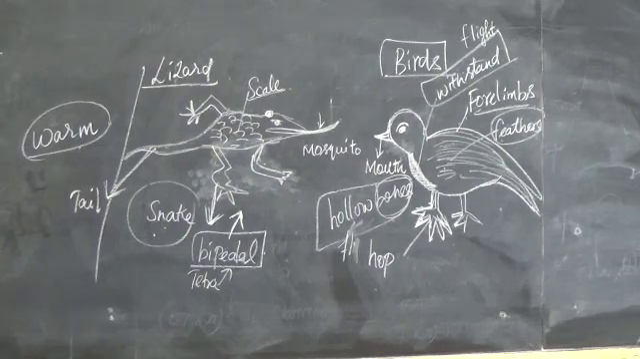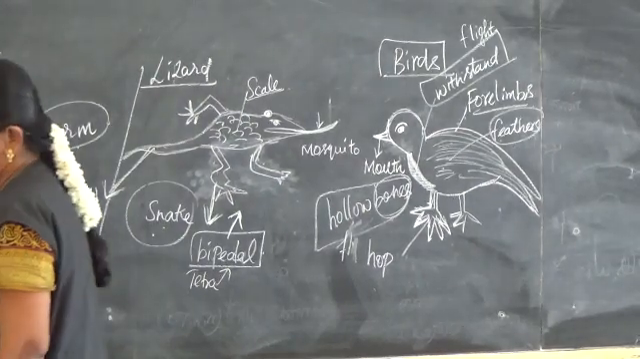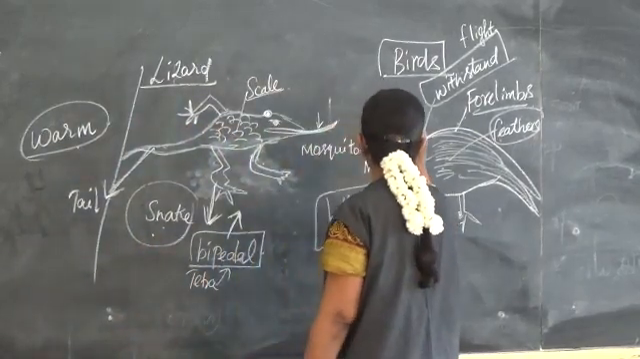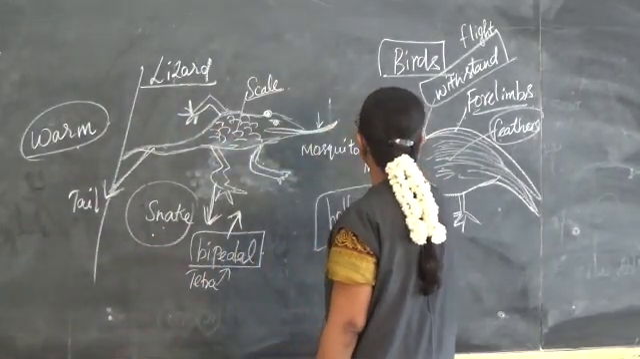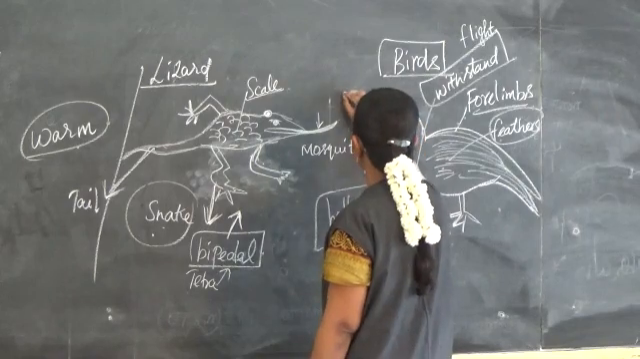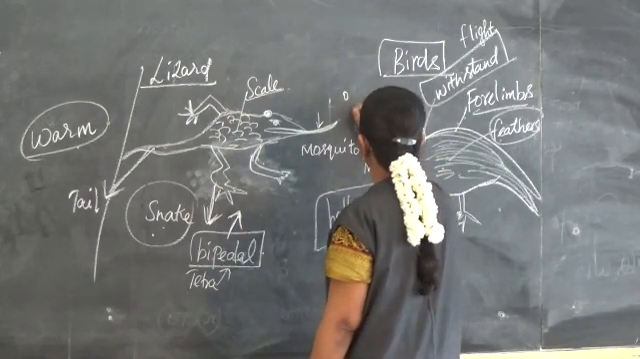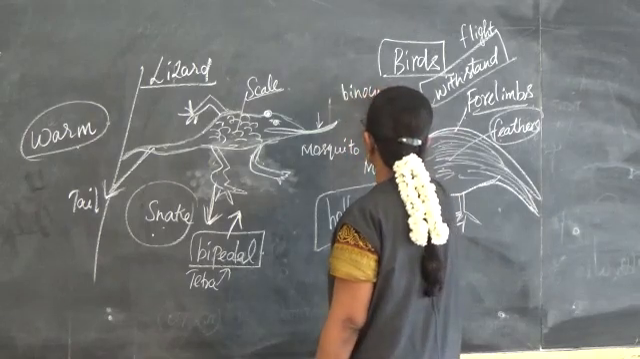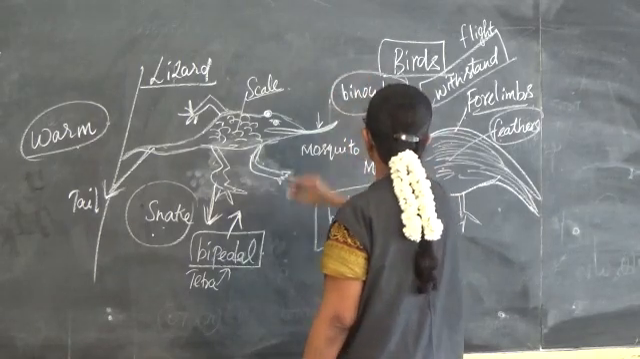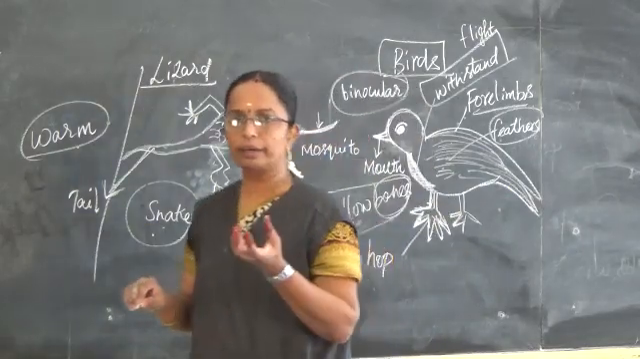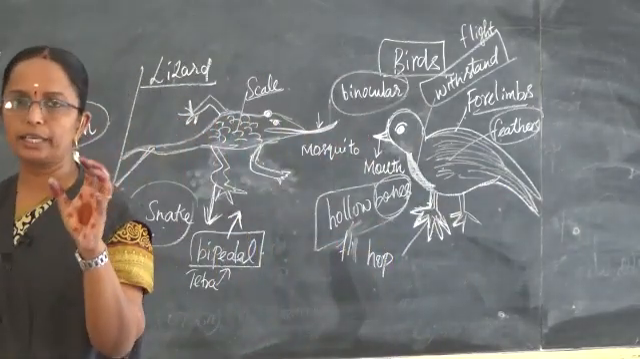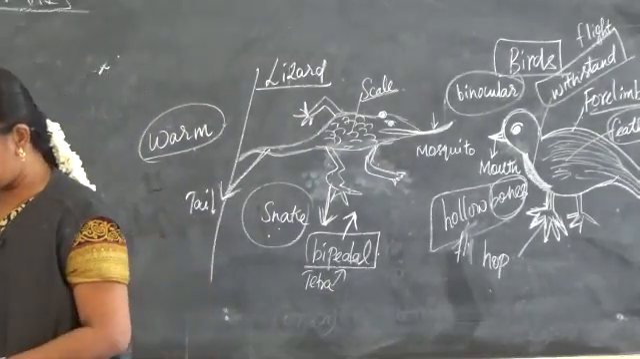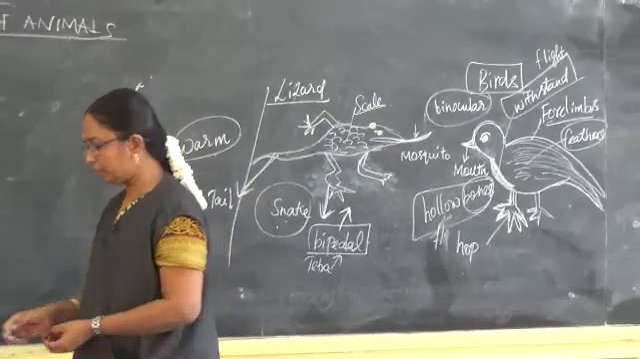Next, a bird can see two objects at a time with the help of its eyes. With one eye, it can see one object, and with the other eye, it can see another object. So the birds have binocular vision.